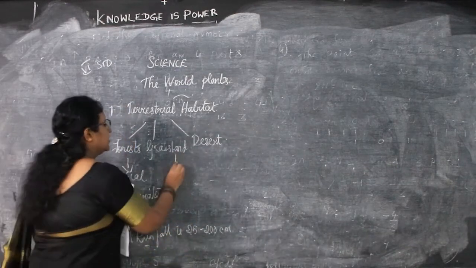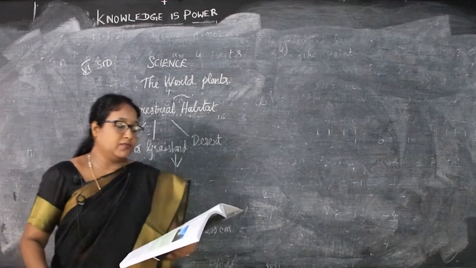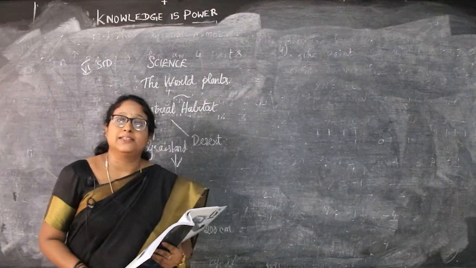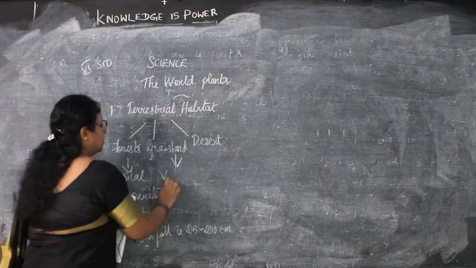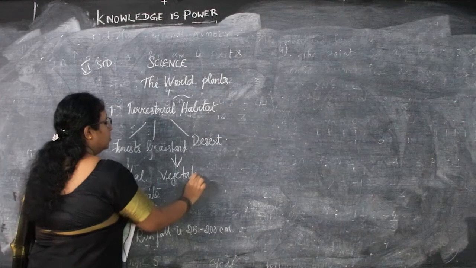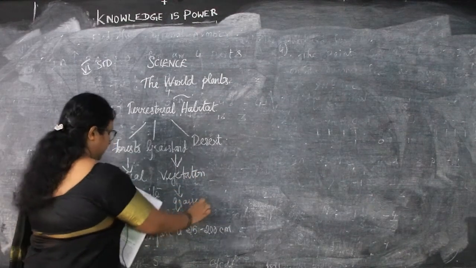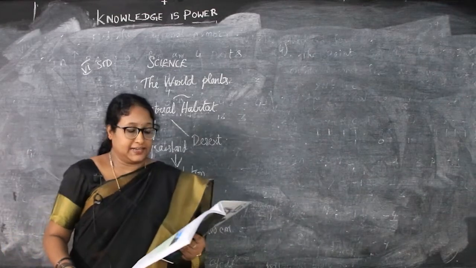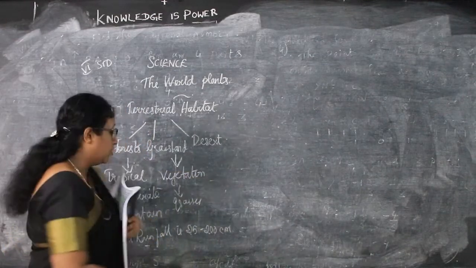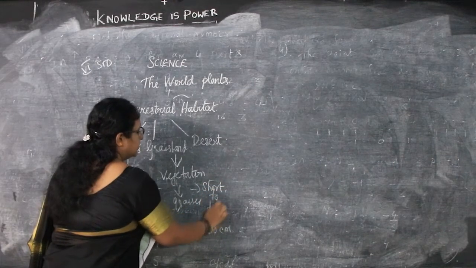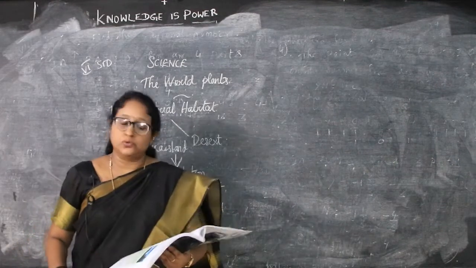Next is the grassland habitat. Here we found that the grassland is an area where the vegetation is dominated by the grasses. For example, savanna grassland. Here the grasses range from short to tall.